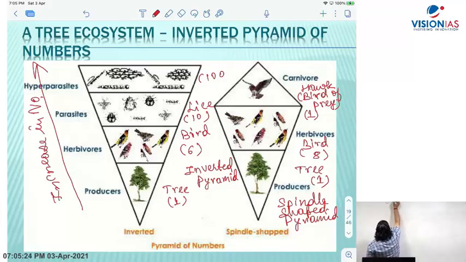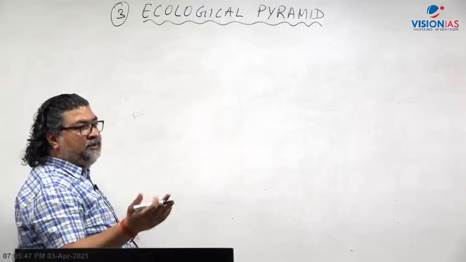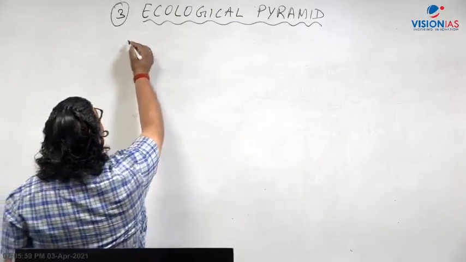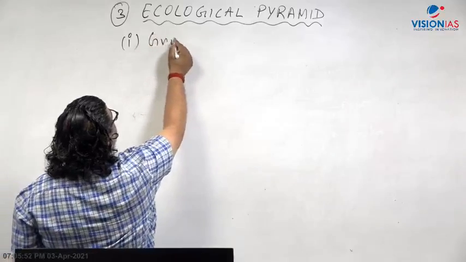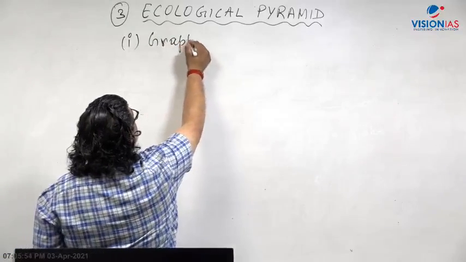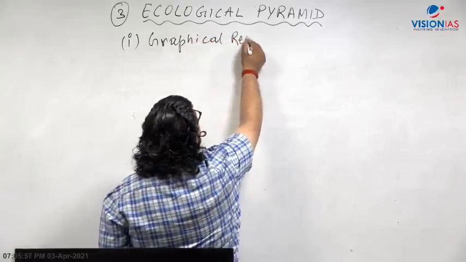Now number 3 is the ecological pyramid. You can write this one. Now let's come to the ecological pyramid. I am now giving the notes there. You can write the point-wise notes in your class notes, same way as I have given you food chain, food web. I am now coming to the pyramid part. So what is ecological pyramid here? The first point here is a graphical representation. You can write in your class notes.